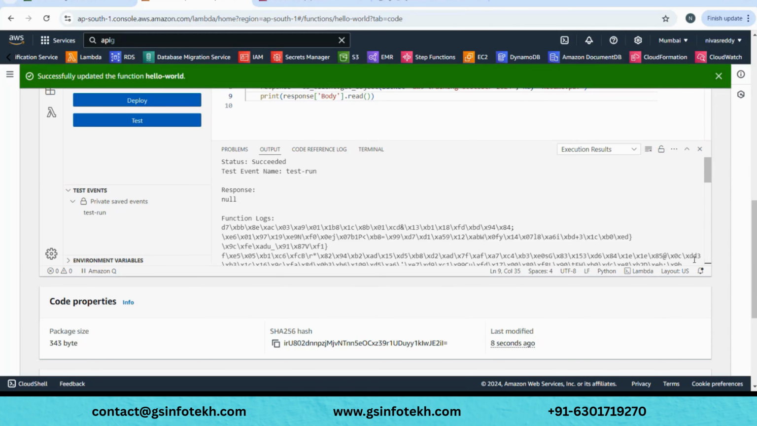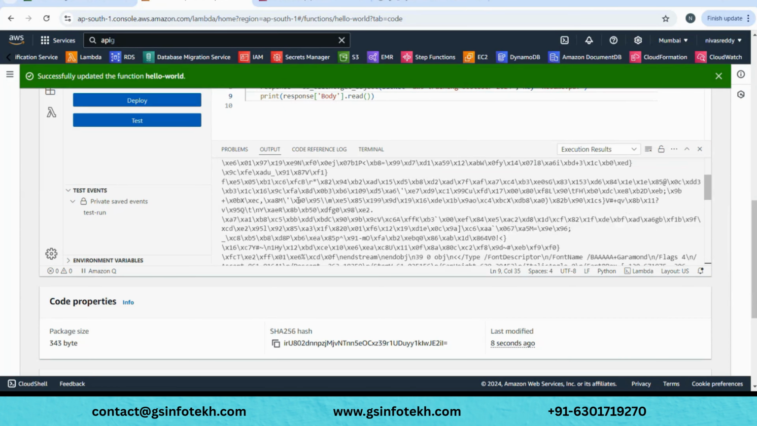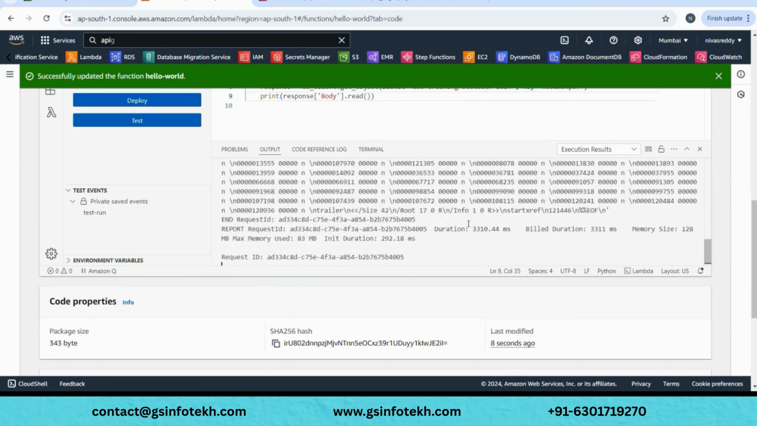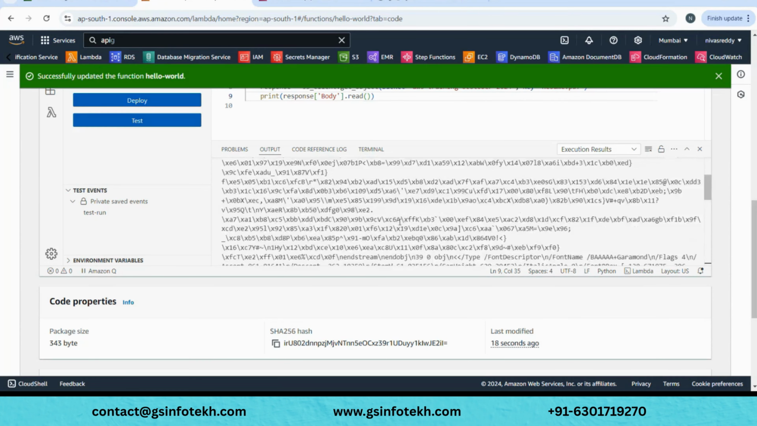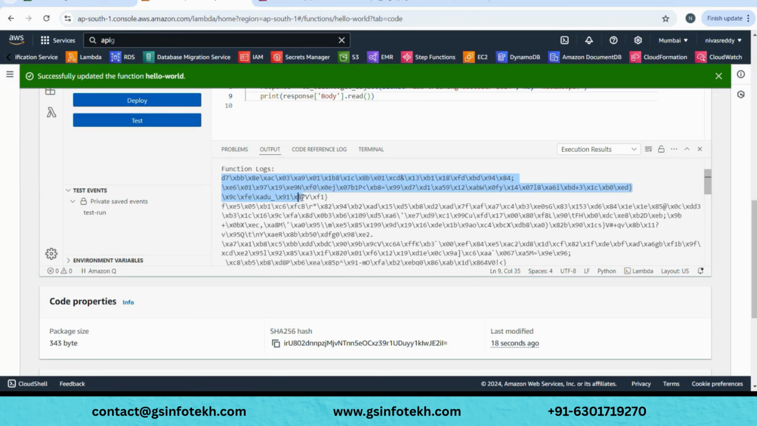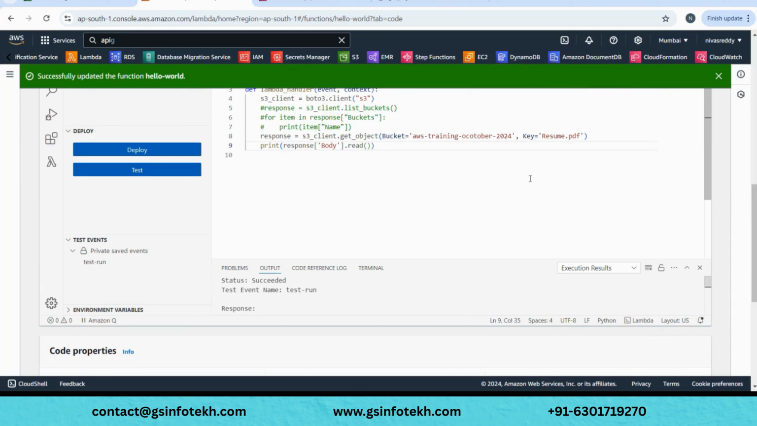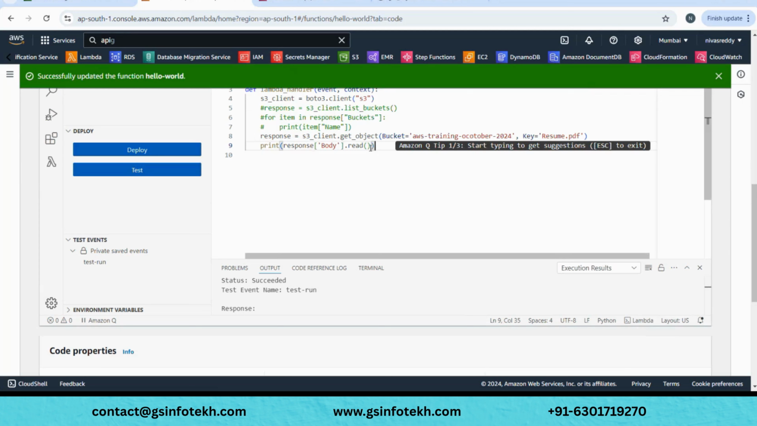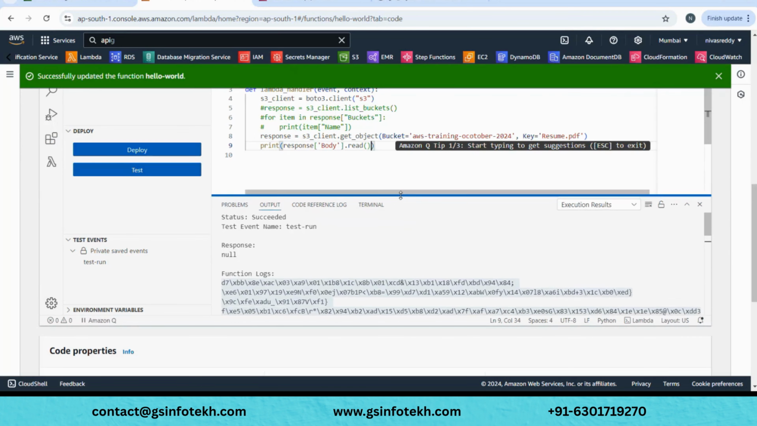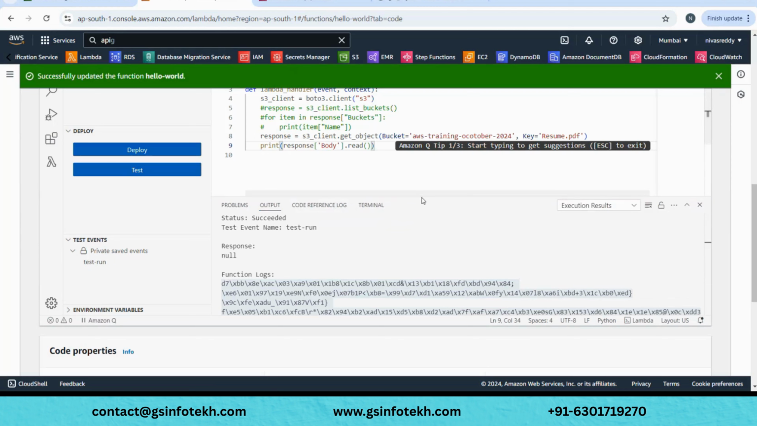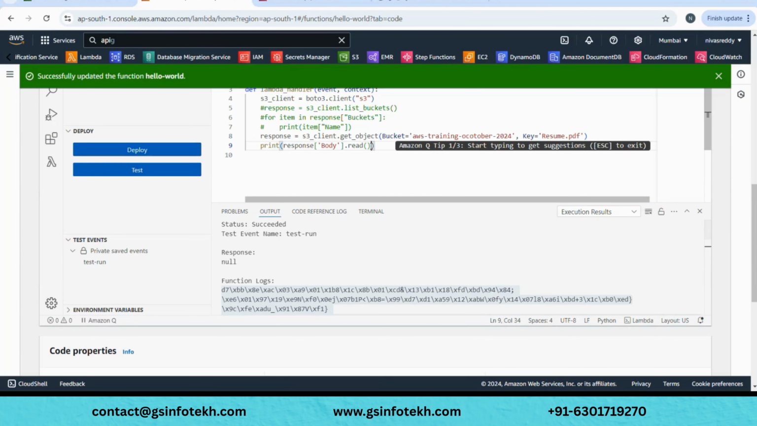Taking time. So if you see here, it is printing something, but it's humanly unreadable, right? You're seeing something, right? All this stuff is my file content. Okay, so that was my very old resume, and let's try to decode it. Since it is encoded, we are unable to read it. So we'll just add